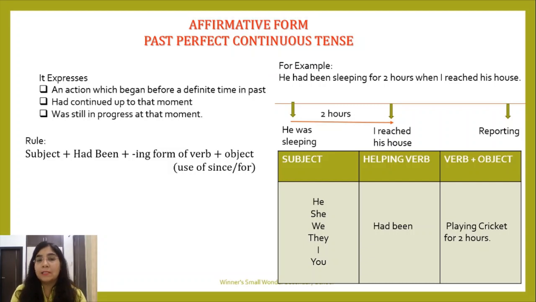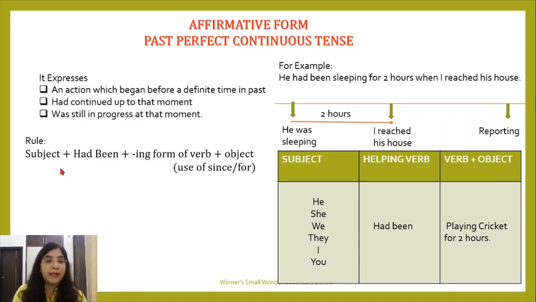Now, we have done present perfect continuous tense also. With that, we were using has been, have been, like this. But here we only have to use had been as the auxiliary or helping verb. Whether it's singular or plural, we are going to use had been.